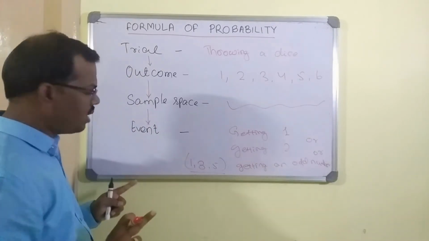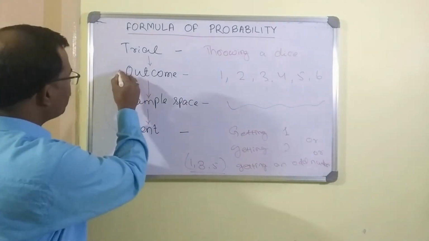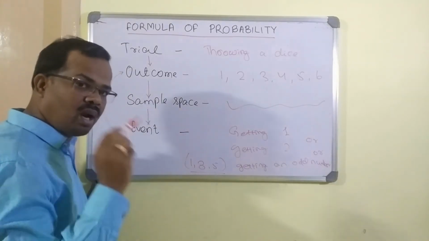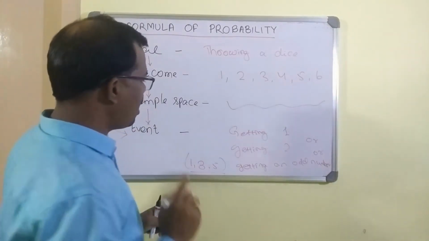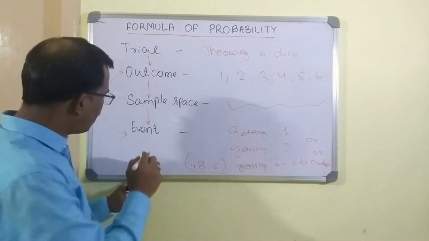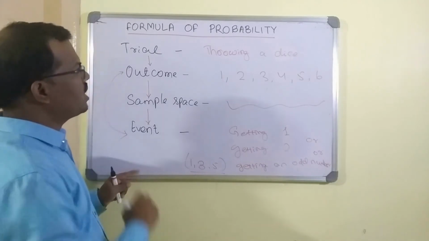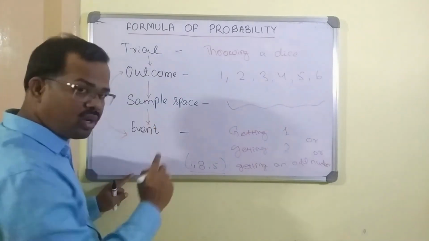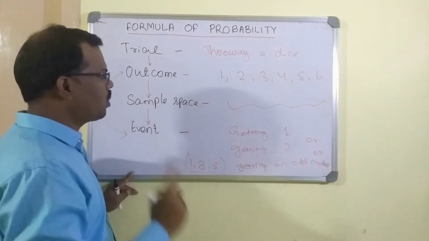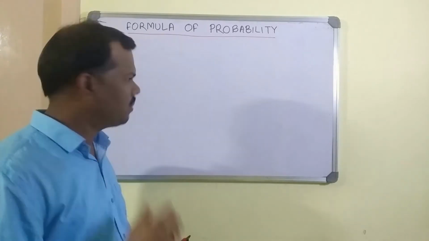Now, did you understand the difference between the event and the outcome? An outcome is a single outcome, but an event can contain multiple outcomes. And when we talk about probability, we talk about the probability of an event occurring. So these are the four fundamental terms that you will be using repeatedly in probability. So understand this carefully.